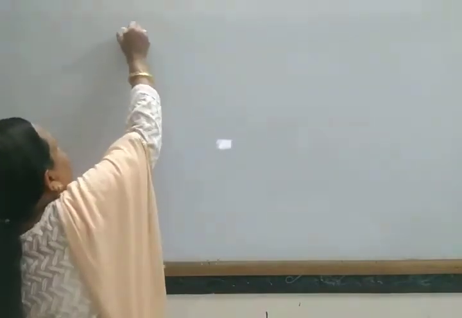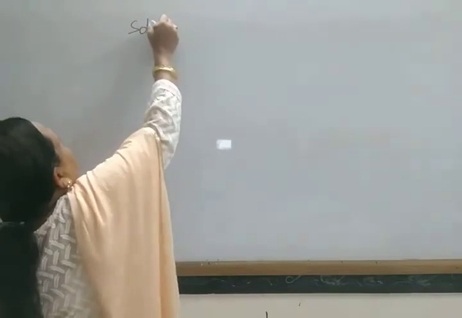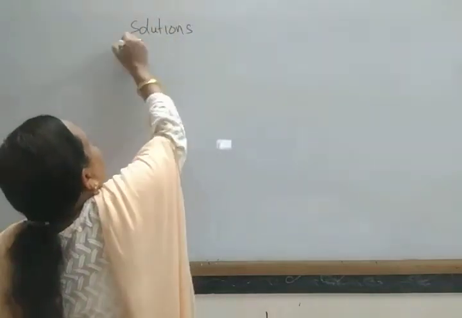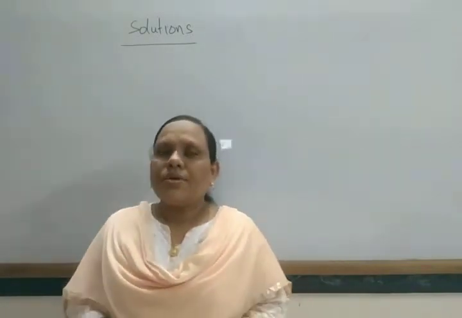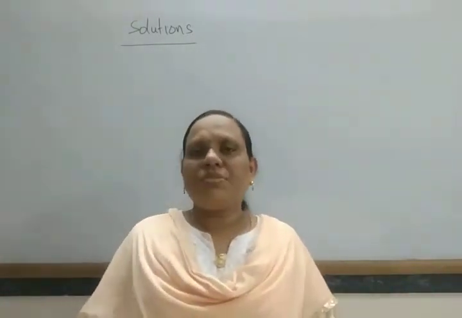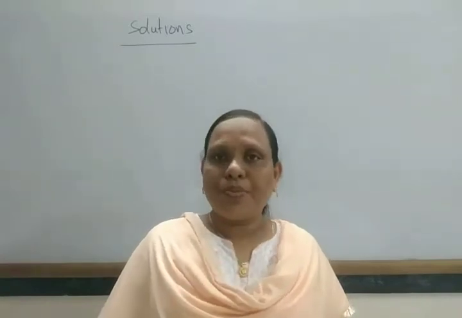Shastra. So today we are going to start a new chapter, that is solution. So what is a solution? A solution is a homogeneous mixture of two or more components.